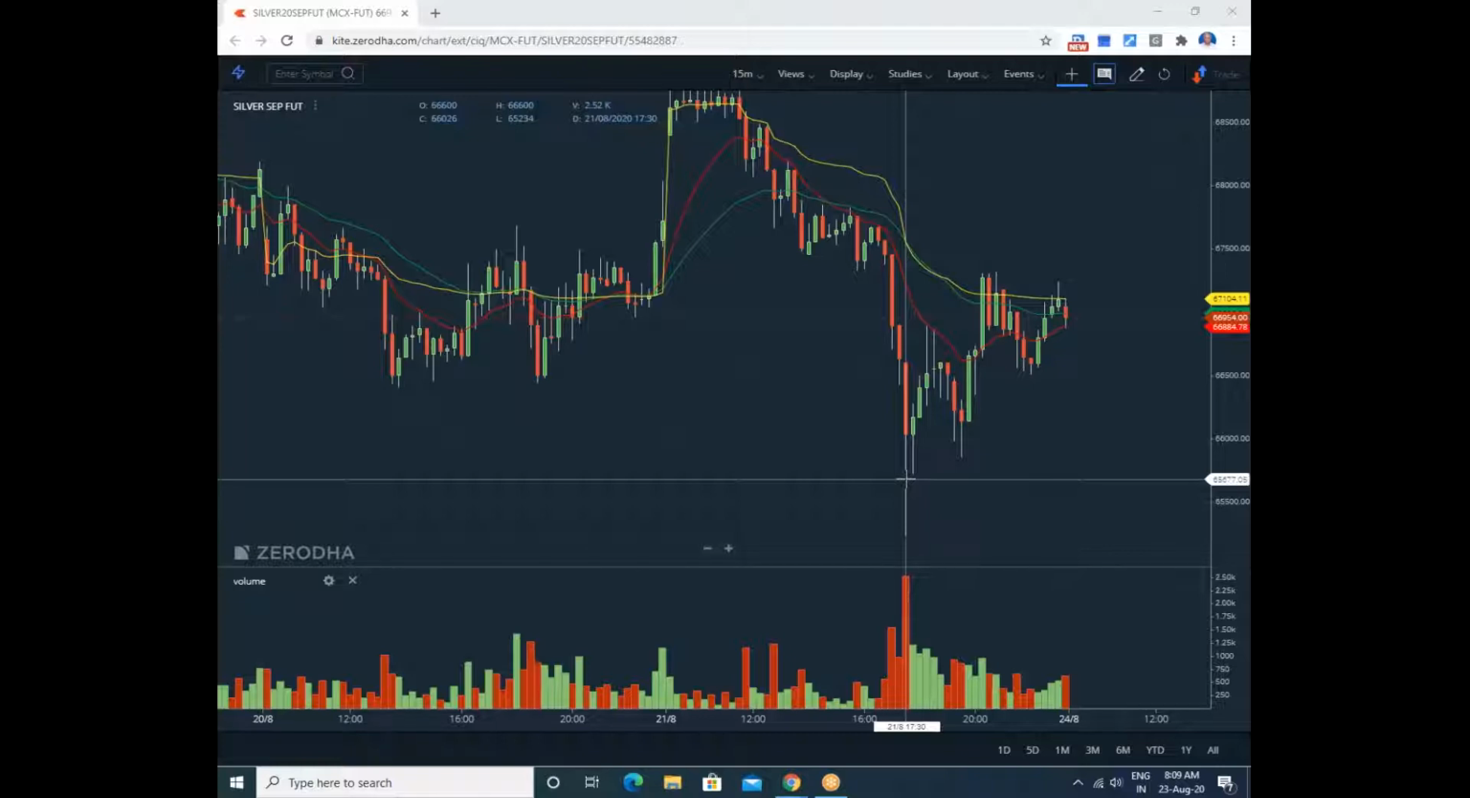Twin corner, perfect. Moreover, this is a perfect twin corner. This is because the second corner volume is very high, so you can happily buy a fresh position here. Okay. The minimum target is VWAP.